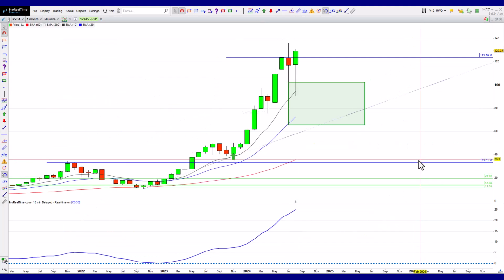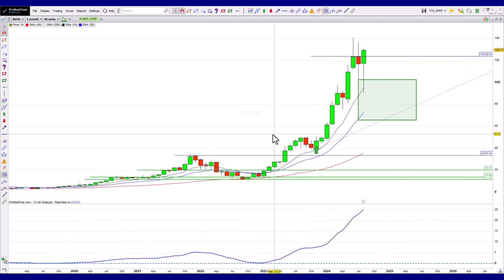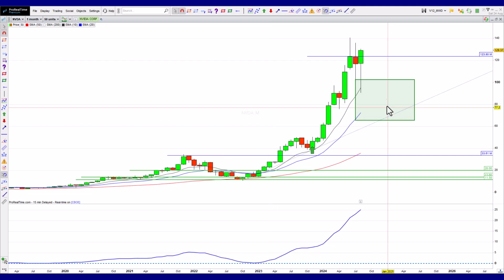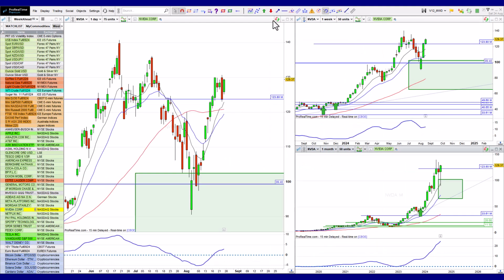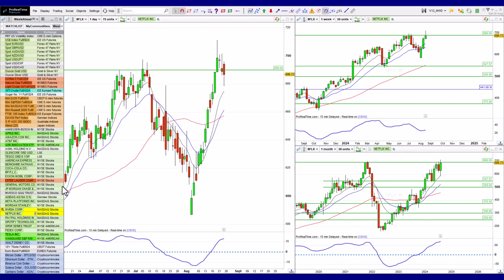I'm not sure what any of your thoughts on this are, but it does feel to me to be parabolic, and therefore at some point I would expect a deeper correction. The question really is when. It could be in the next couple of years. But at some point I do expect a deeper correction, much closer down towards that 50 period. And again, that could be a couple of years away, so there's no point in stressing about it at this time. It's still a bull market, and even then, that correction could just be a correction, just like we've had now, just a bigger one. It would be 2-3 months instead of 18 months.